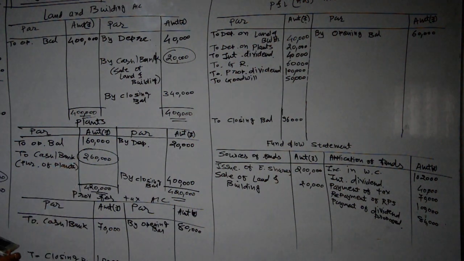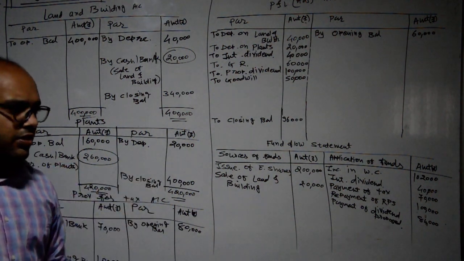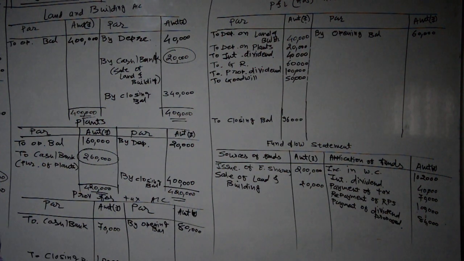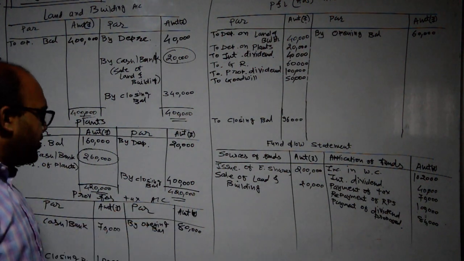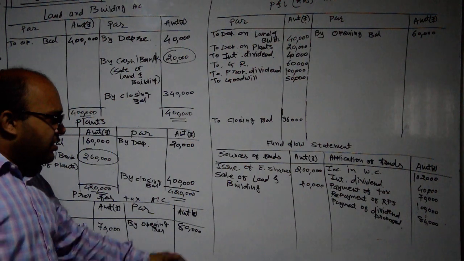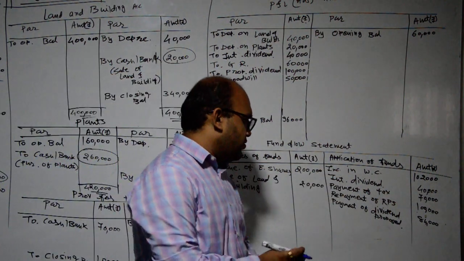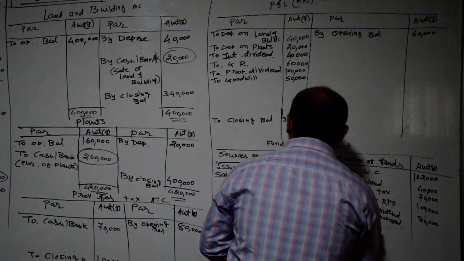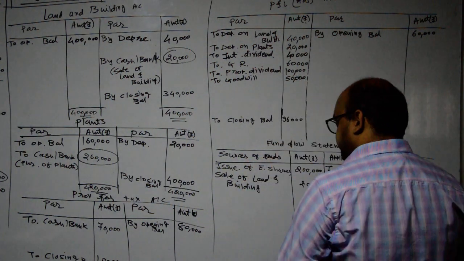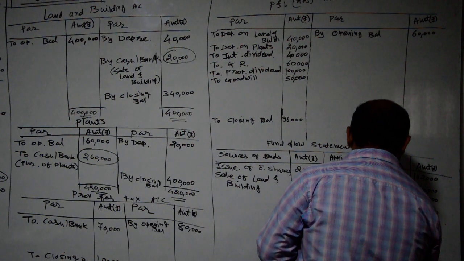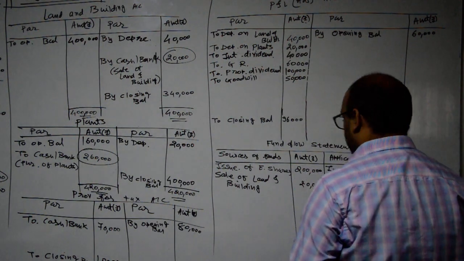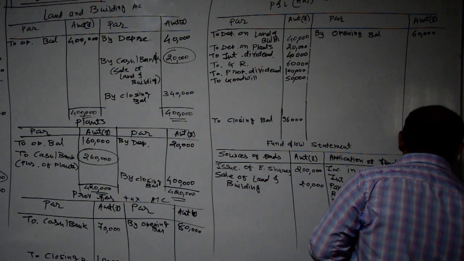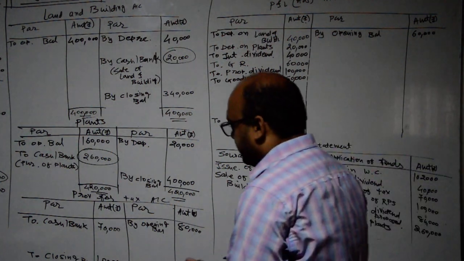Then it will have second effect in fund flow statement, because when we are purchasing some fixed asset, then we will have to make some payment for that, and for payment we will have effect on application of fund side. Means purchase of plants, 2,60,000. Okay, then after